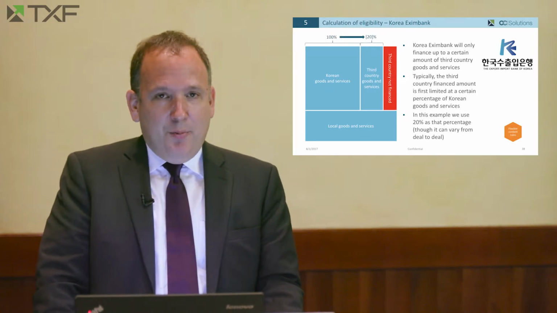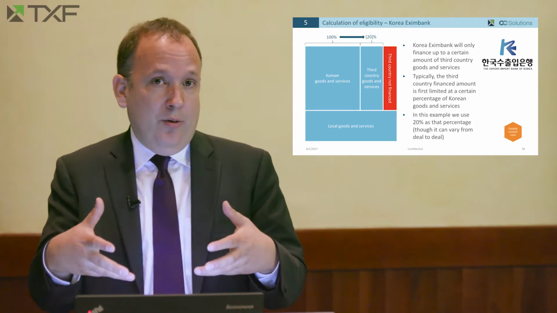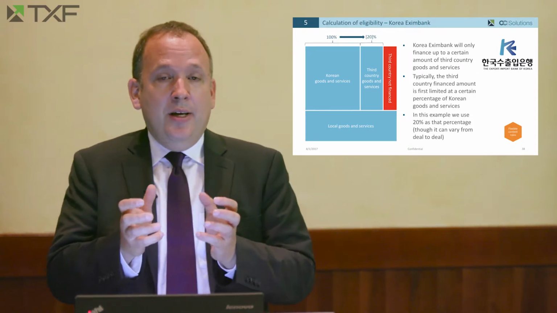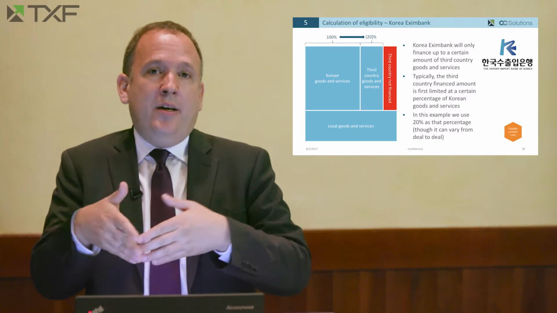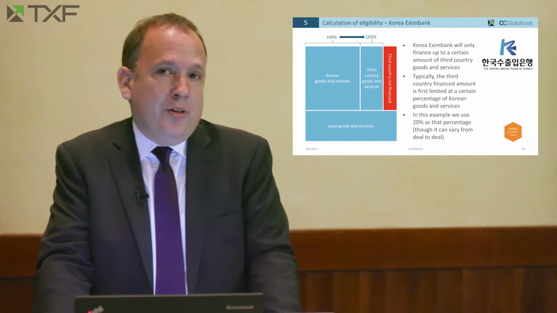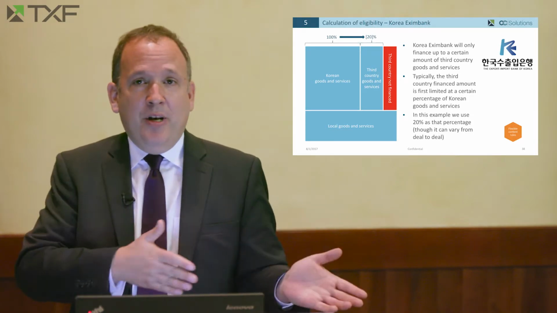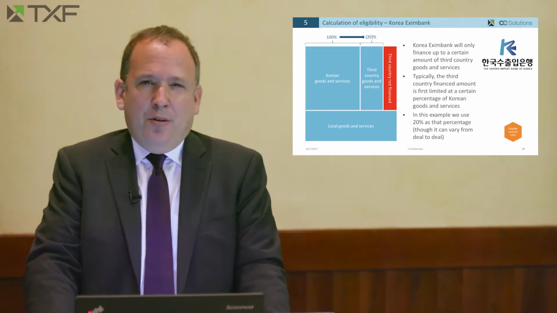The next step is to understand, for the specific ECA you're working with and the particular loan agreement you have, how much foreign content the ECA will finance in relation to the home country content. In the case of Korea Exim Bank, it can vary. It depends on the project, on the local country, and on other factors.